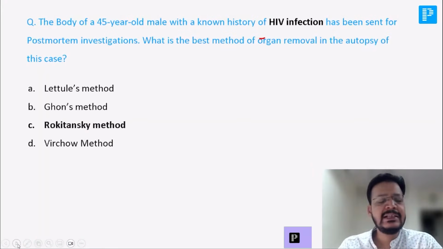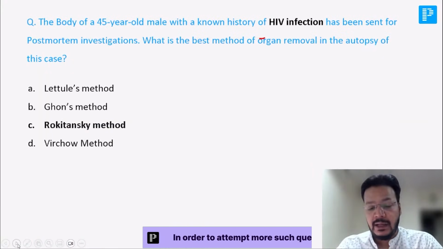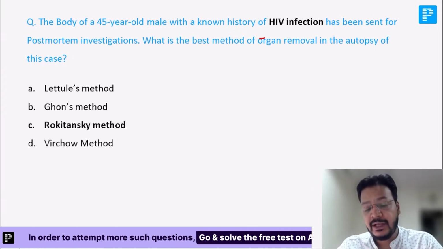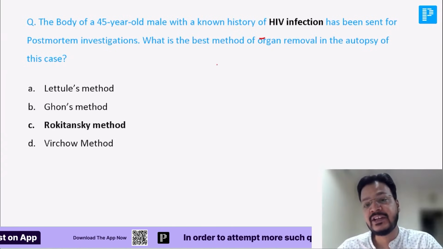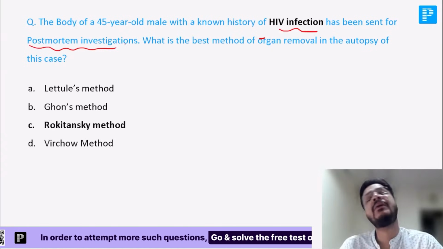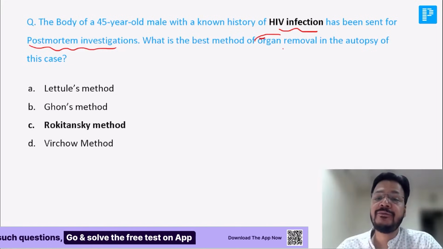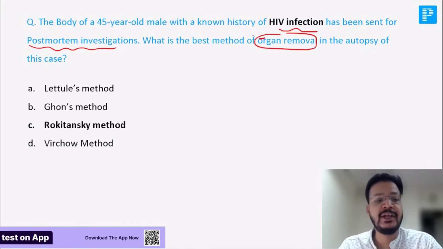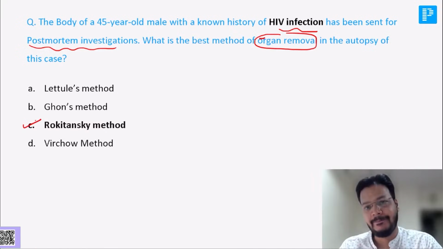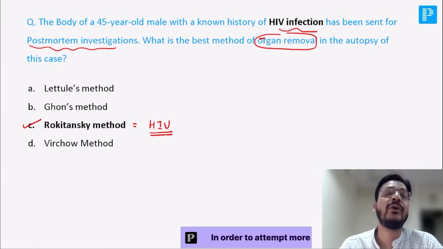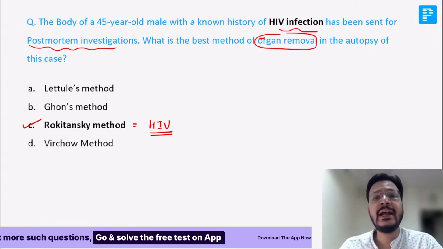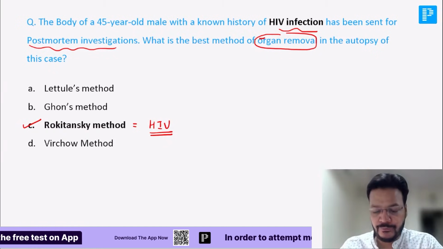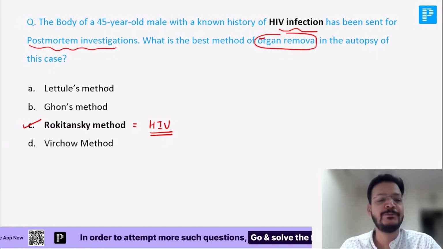Okay. Now sir, this is another very, very potential MCQ. A body of a 45-year-old male with a known history of HIV infection. Here the catchy point is a transmissible disease, HIV infection, has been sent for postmortem investigation. Which is the best method for organ removal you will use in this autopsy case? It is the Rokitansky method. And Doctor, I can tell you a very simple trick that you will never forget: HIV spreads like a rocket. So any HIV case, any COVID-19 case, we go for Rokitansky. Yes, for COVID-19, Gautam Raj Gupta, I already told you.